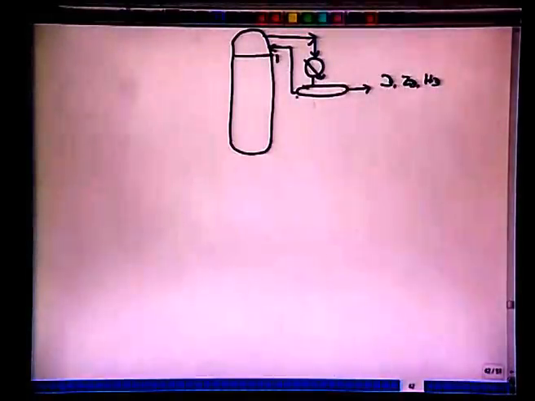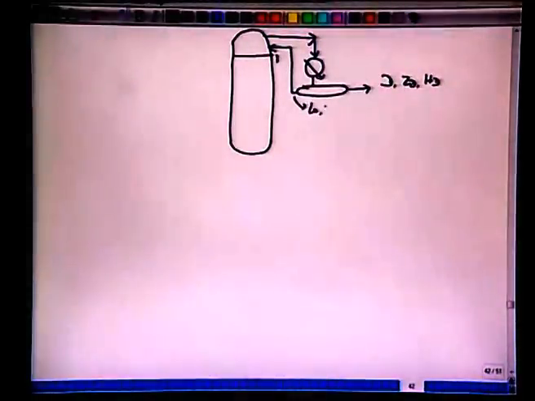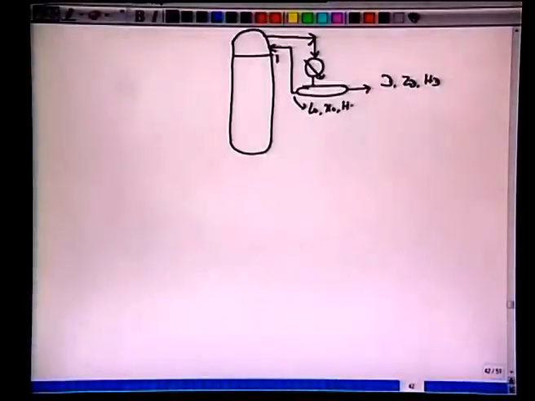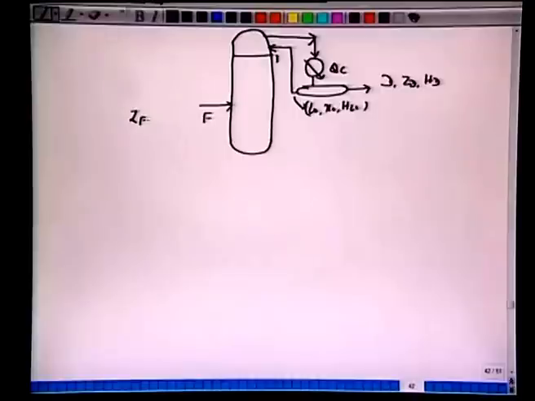First plate is 1. So we have this L0, X0, HL0. We have this QC as heating load. Feed enters here, F with ZF and HF as its specification here. Let's take the nth stage here and make a balance like this. So this is the envelope 3.